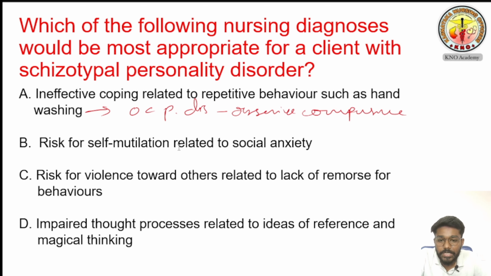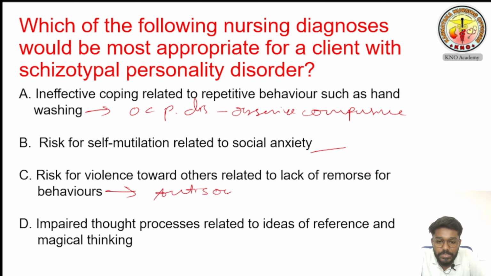Option B, risk for self mutilation related to social anxiety. This is not the characteristic of schizotypal. Risk for violence toward others related to lack of remorse for behaviors. Risk for violence towards others, he always wants to harm others for his own benefit. This one is the characteristic of antisocial personality disorder.